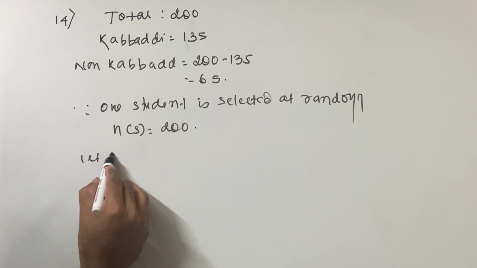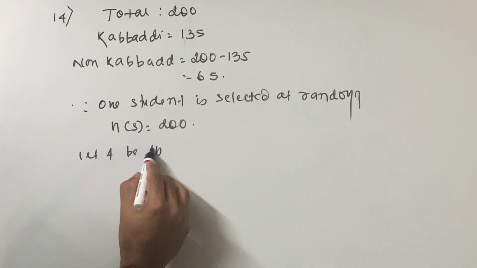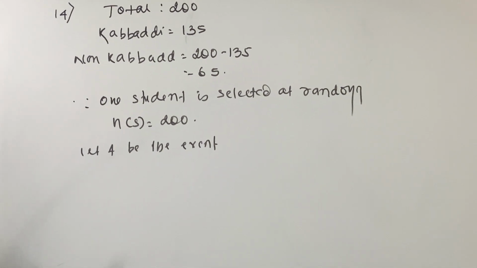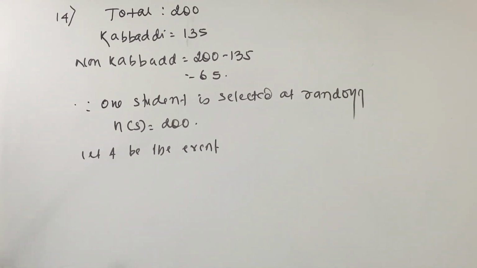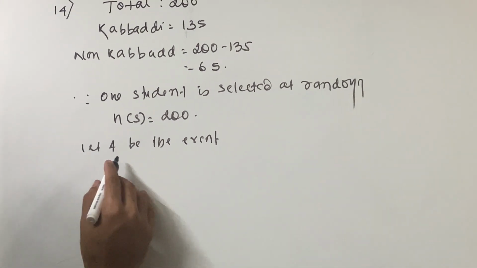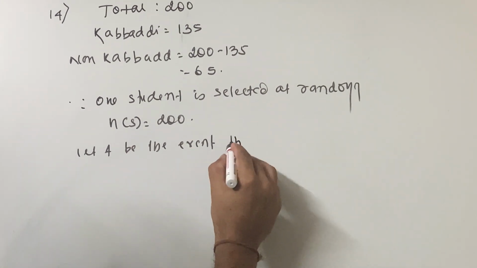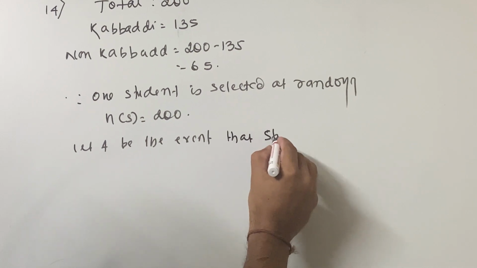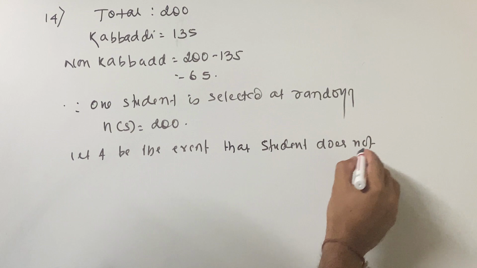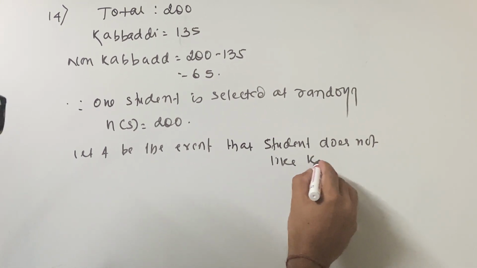Then let A be the event. What are they asking about? They need a non-kabaddi player. Let A be the event that the student selected does not like kabaddi.